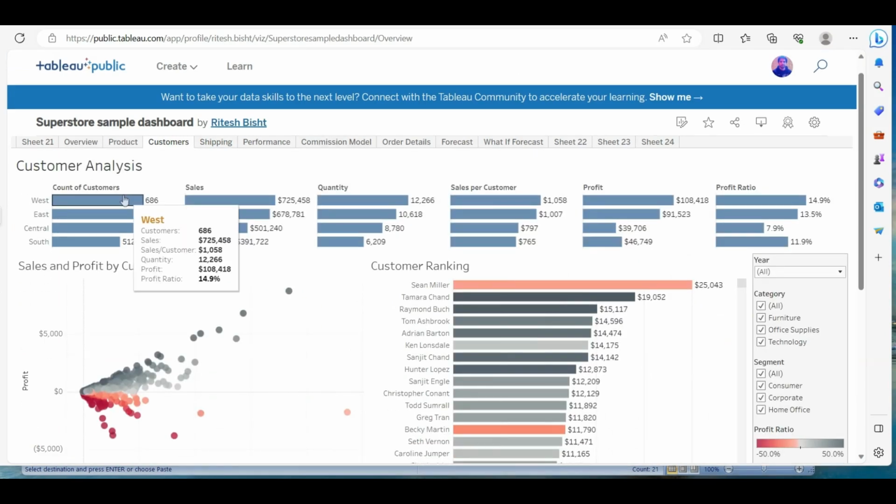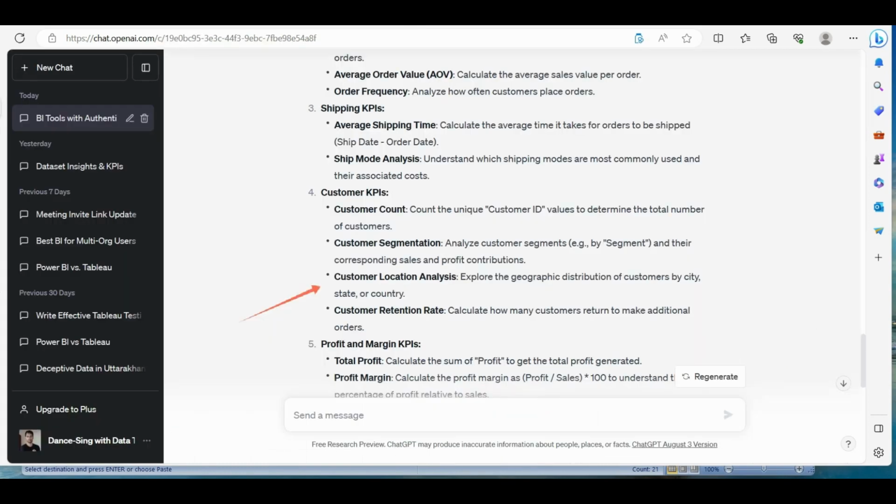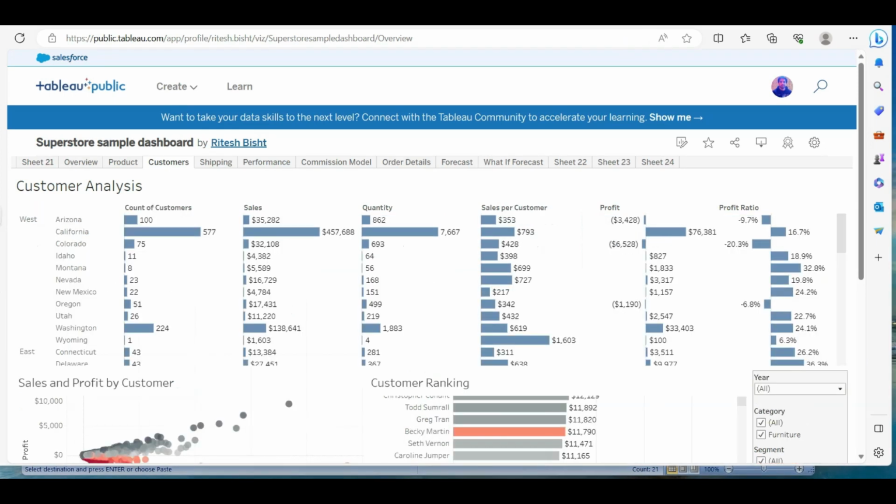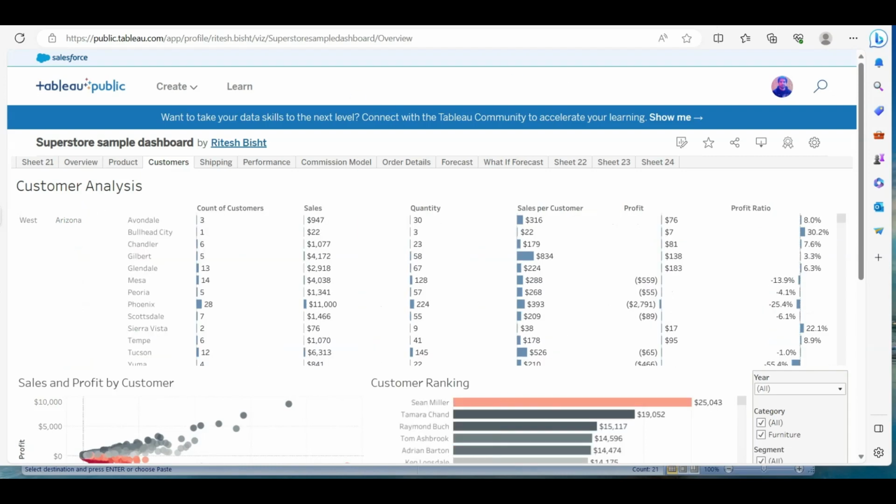It does show the count of customers with respect to different regions, as you can see, more with respect to west, east, central, and south. As you can see, it says to explore the geographic distribution of customers by city, state, or country. But in our case, it's with respect to region, which actually makes sense. If you drill down from west, you can see the states, and you can even go further down to cities, so forth and so on. So it's there. So it's perfect.